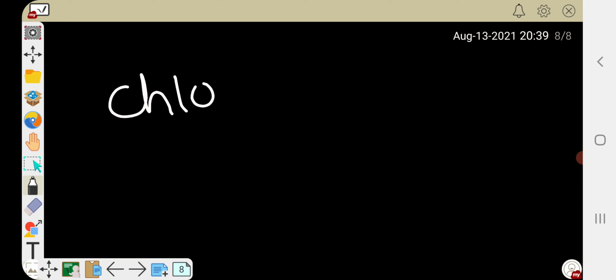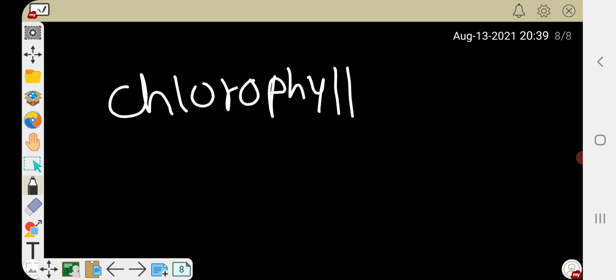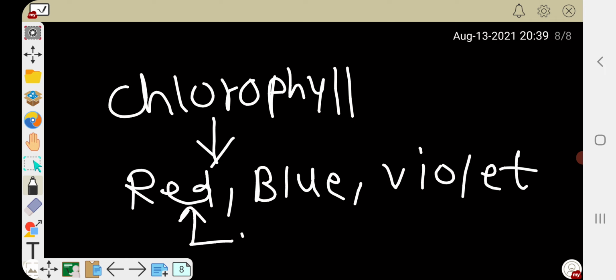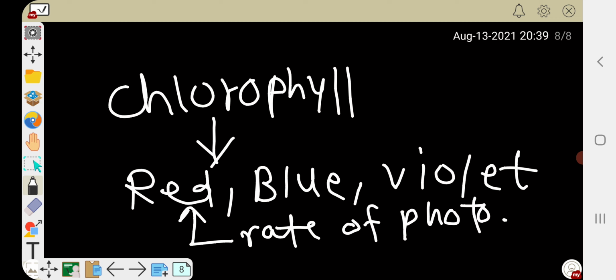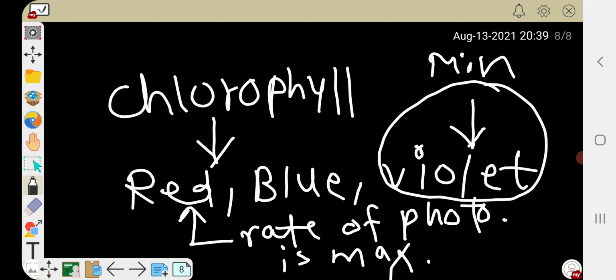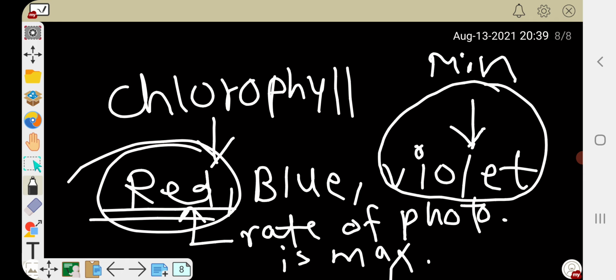Then this chlorophyll can absorb red, blue and violet light, out of which in red light the rate of photosynthesis is maximum. Maximum rate happens in red light while minimum rate happens in violet light.